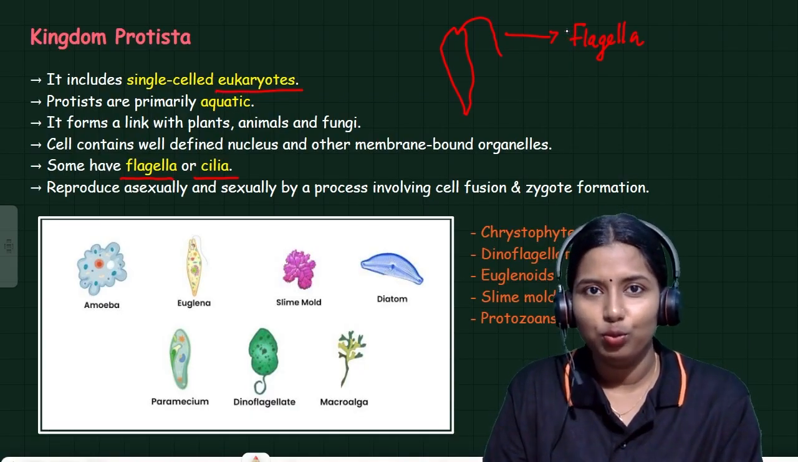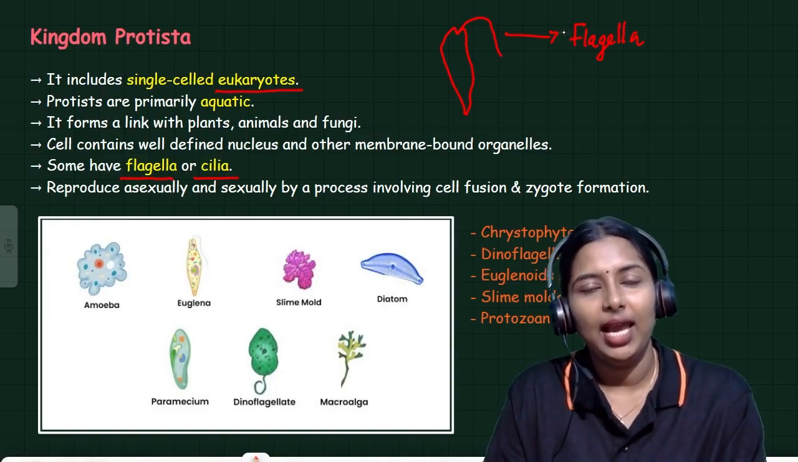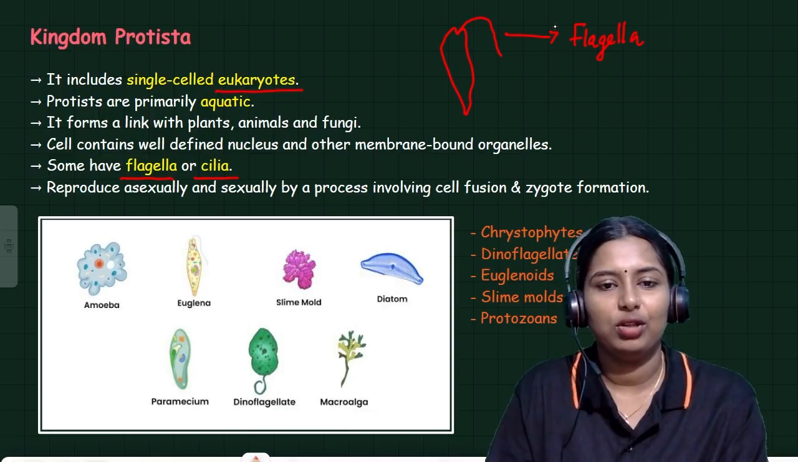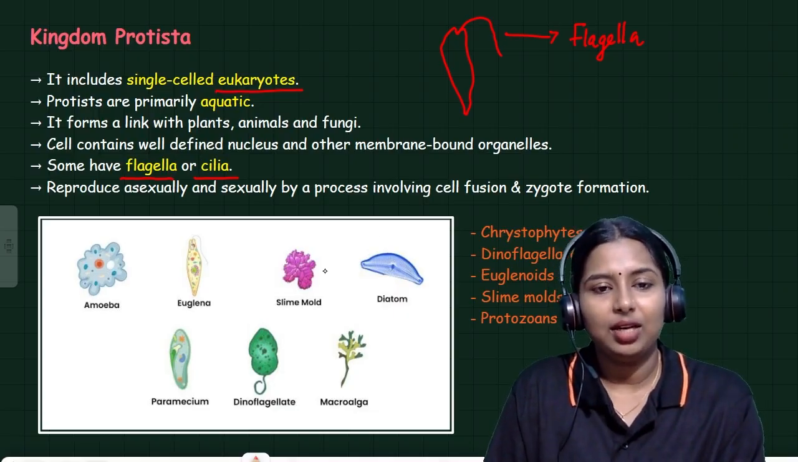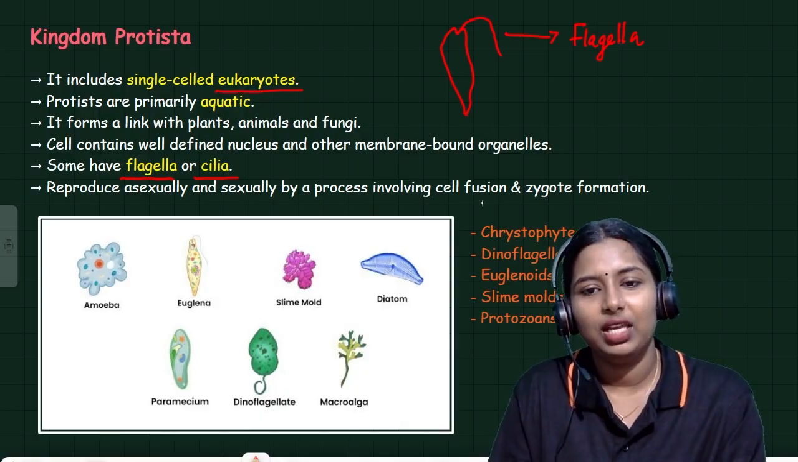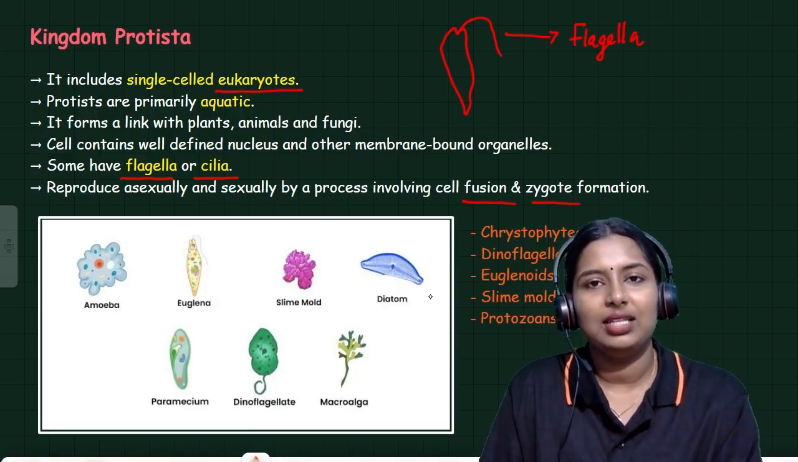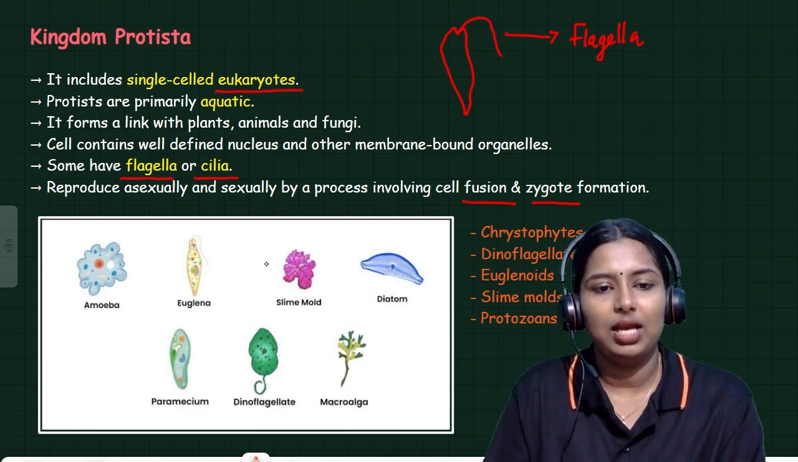We have legs to move, right? Like that, these protista have flagella and cilia for their locomotion. And they can reproduce asexually, or sexually by a process involving cell fusion and zygote formation. Okay, these are some pictures, some examples of protista.